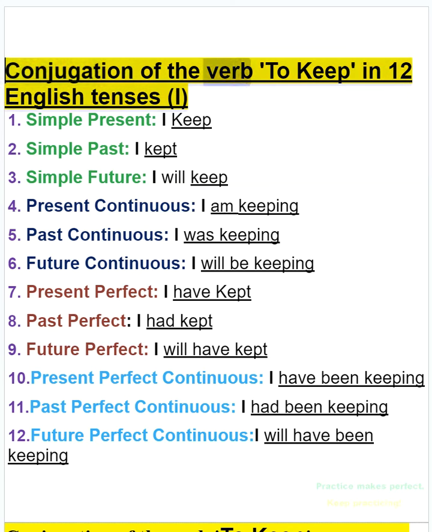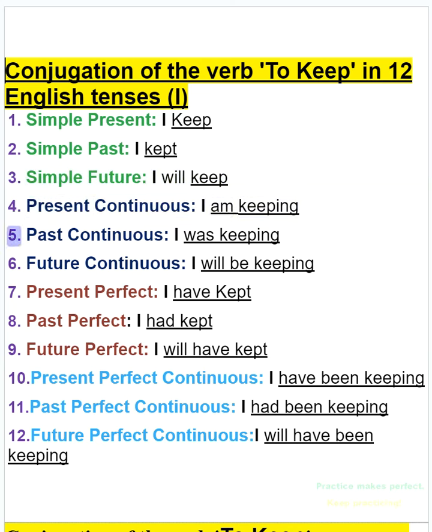Conjugation of the verb to keep in 12 English tenses. 1. Simple present, I keep. 2. Simple past, I kept. 3. Simple future, I will keep. 4. Present continuous, I am keeping.